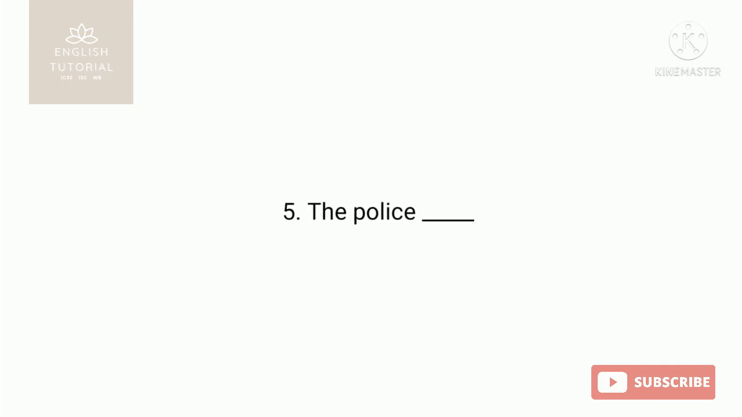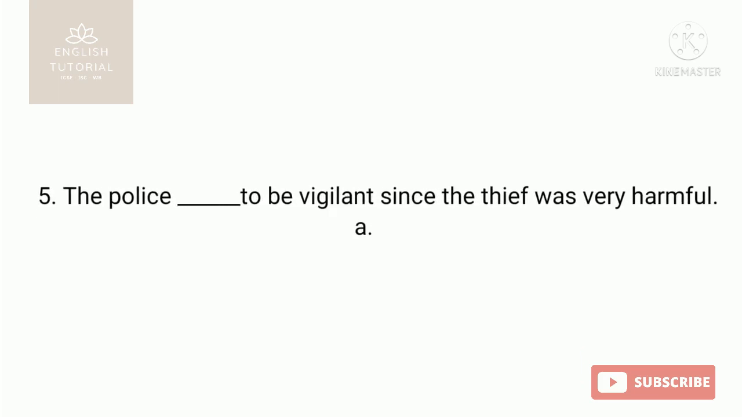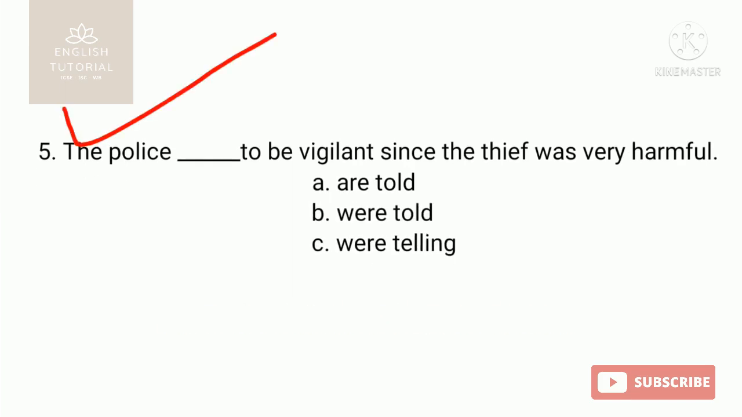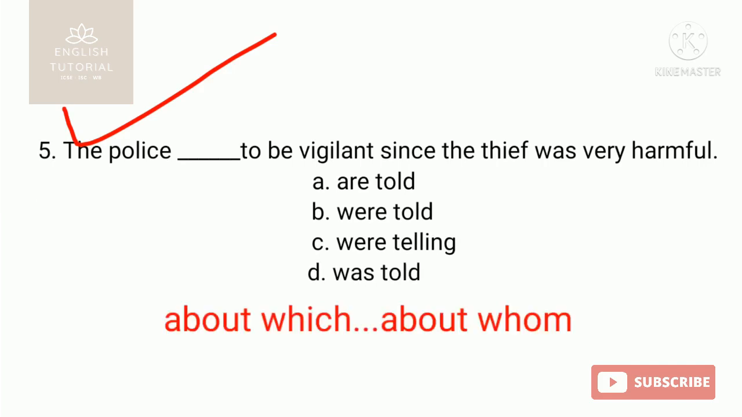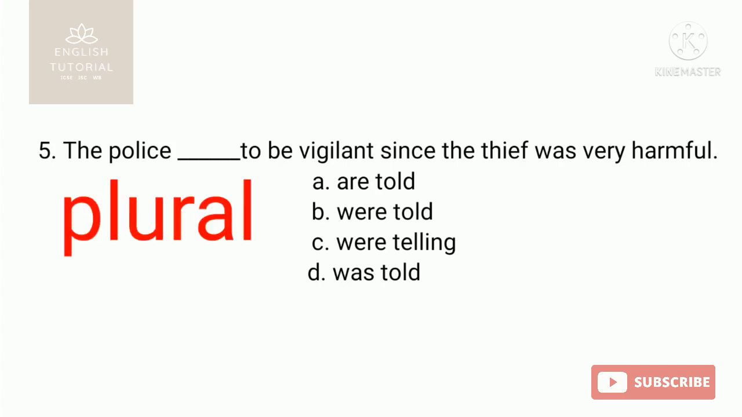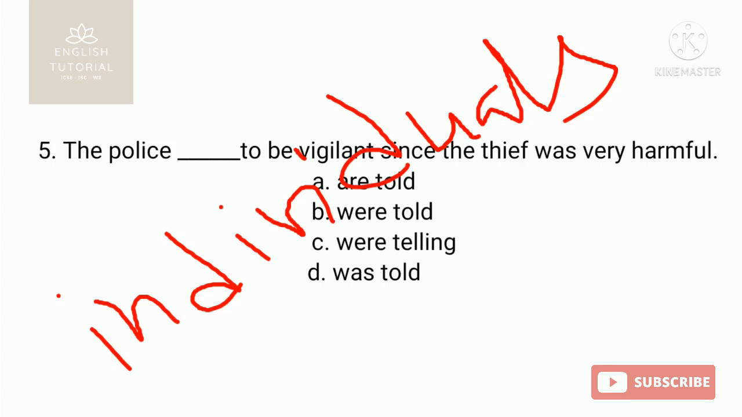Now number 5. The question is, "The police, then the blank, to be vigilant since the thief was very harmful." So about whom is it said? The police. And you know students, the police is sometimes counted as singular, sometimes as plural. That is a collective noun. You need to take the police as plural when it means the individuals belonging to this group. Here the individuals are meant.